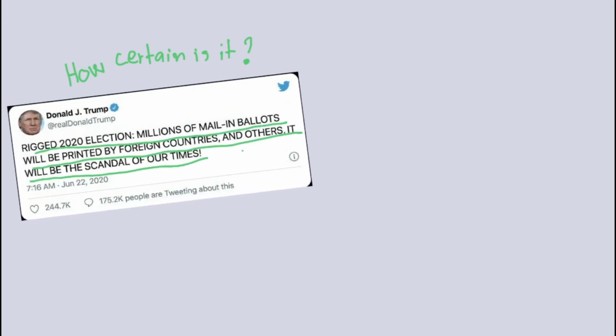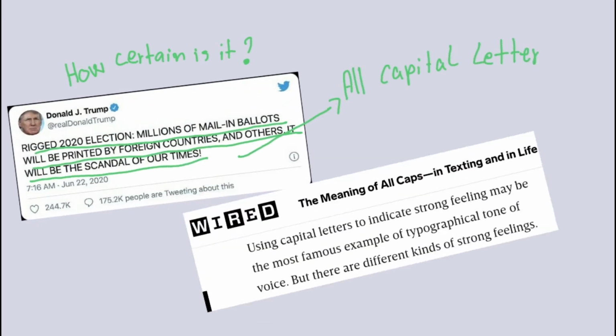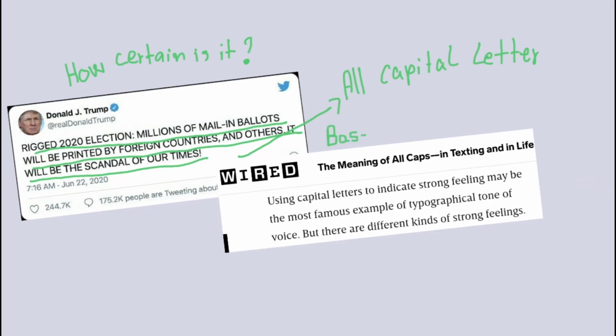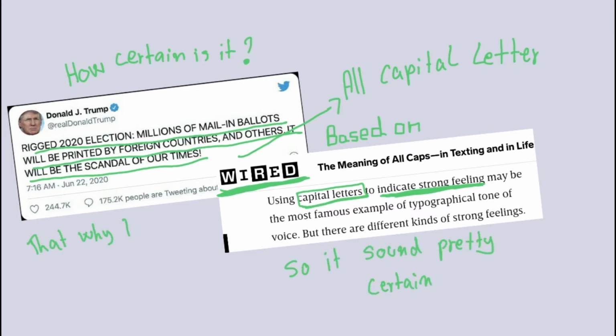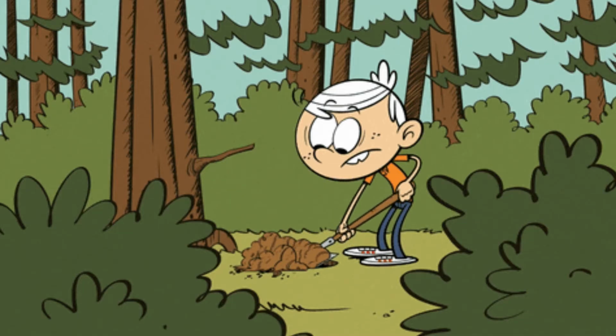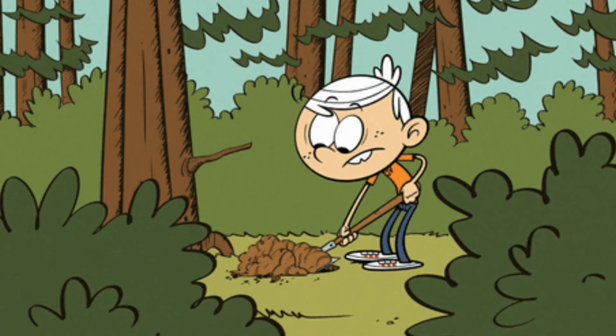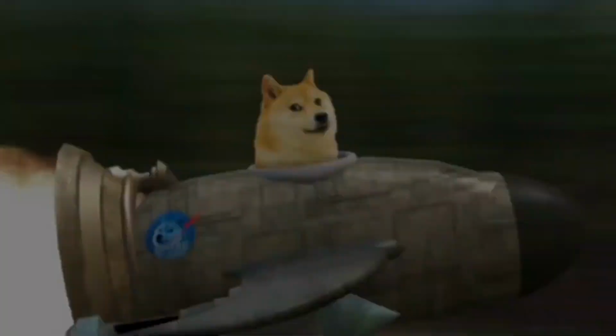How certain is it? Donald Trump used capital letters in his tweet, which shows how genuinely he believed that the election is fraud. It pretty much looks so certain because it looked like Donald Trump is sure about what he claimed. But is it really what it is? This is why we have to dig into more specifics. Without any further ado, let's apply the second question.